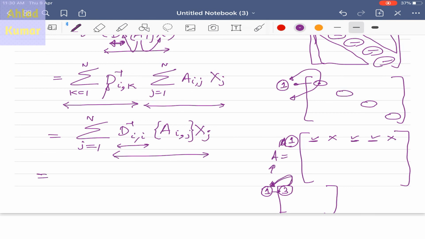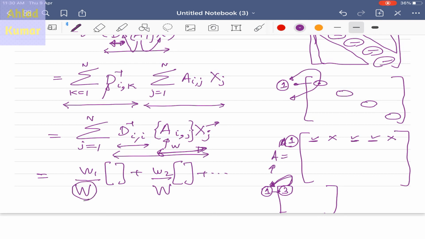When you expand this, let us say we represent the weights of ai as w and xj as the feature vector. We have already explained that this expression will be w1 feature vector plus w2 another feature vector, like this. But now it has to be divided by this capital W, which is basically the information about how many nodes are present.